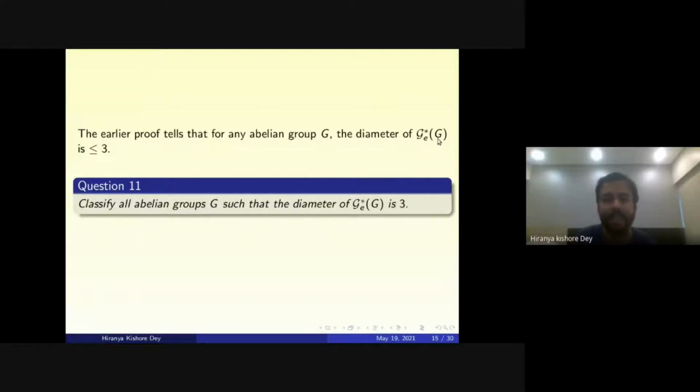If G is cyclic, then we know that the graph is complete. But if G is non-cyclic, one can consider the question of classifying all abelian groups G such that the diameter of G star G is 3. There are only two options, it will be either 2 or 3. So classifying one will just give the classification of the other.